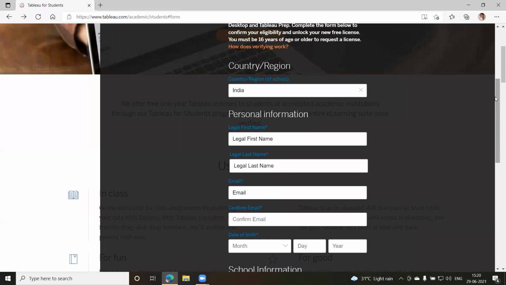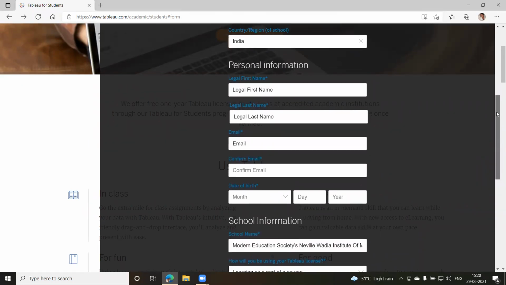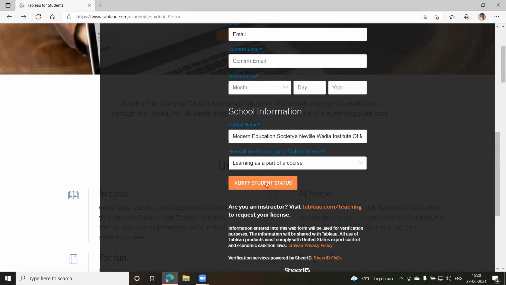One more thing, please remember, if you are not able to get the mail, if verify student status is not happening, then what we will do is we'll create email IDs for all of y'all. So all the students who have registered in the Google Classroom, I'll create email IDs using the navalwadia.com domain and provide you those email IDs. And from there, we can go ahead. Okay, that can also be done if it is not giving you the license for 1 year. Okay, so that is plan B if plan A does not work.